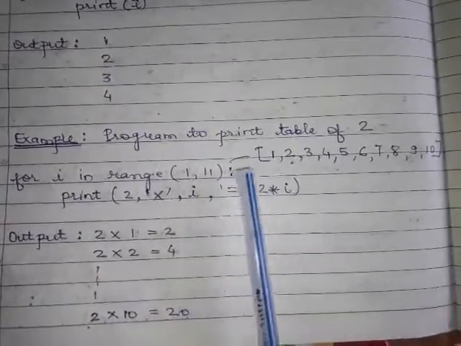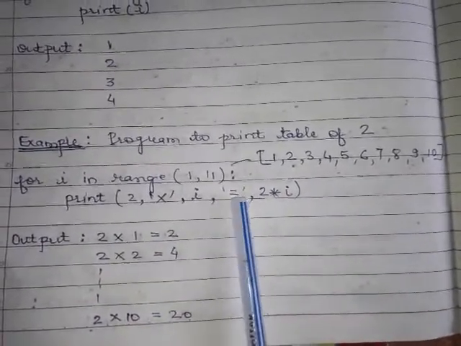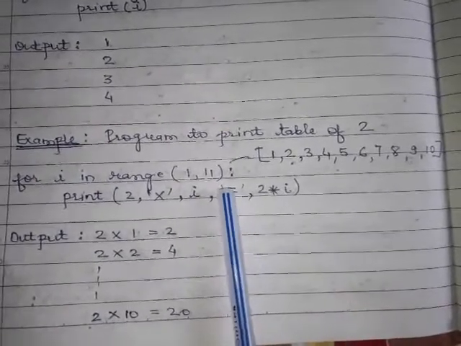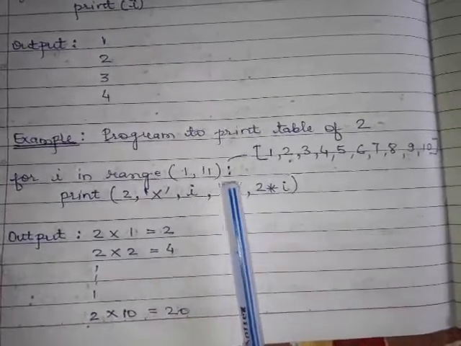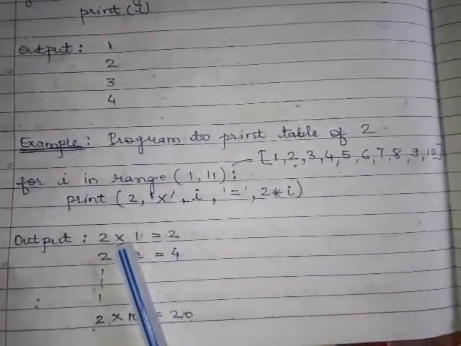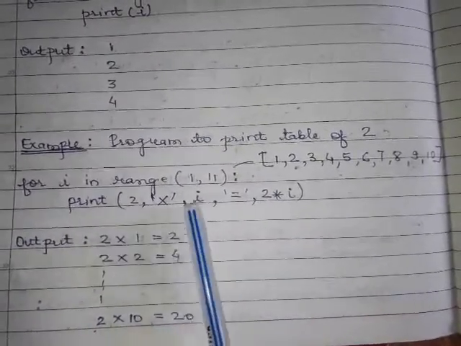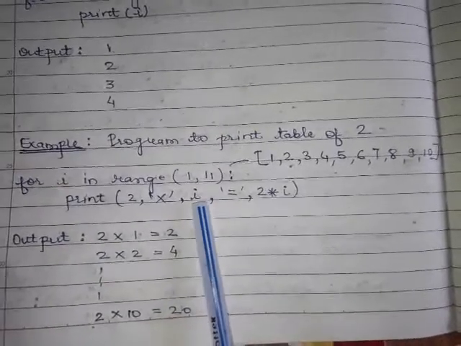So for the first time the value of I is 1, so 1 is here. Then the print statement will generate the character equal to. Whatever is written in single quote or double quote, these are all characters. They are printed as it is. And whatever is not in single quote or double quote, its value is to be printed.